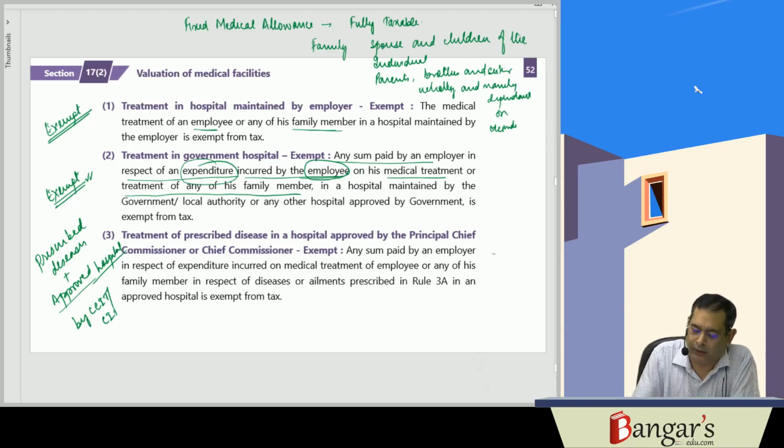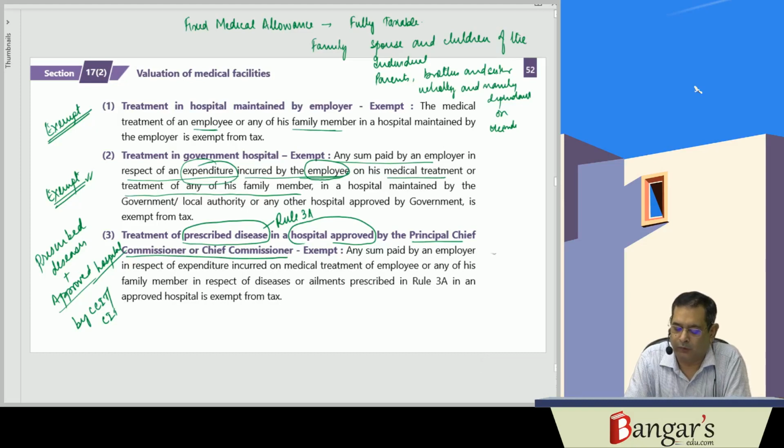So treatment of prescribed disease. The diseases are prescribed in Rule 3A. Hospitals are approved by the Principal Chief Commissioner or Chief Commissioner of Income Tax. Or the same is what? Exempt from tax. So this expenditure which is incurred on medical treatment is exempt.